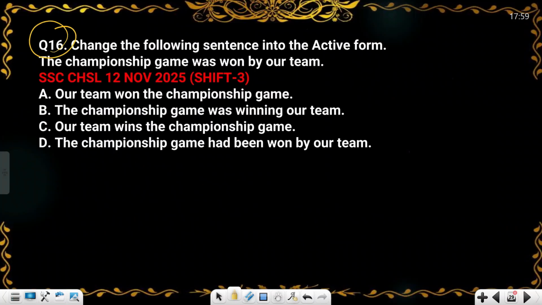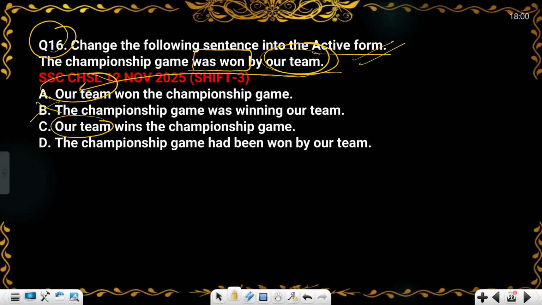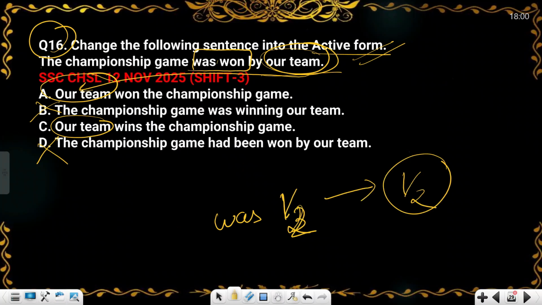Now let's move forward. The sixth question, change the following sentence into the active form. So we have to convert it into active form. The championship game was won by the team. By the team, this is the object. So in the active, this will become the subject. So here our team will be the subject. So two options you can directly eliminate. And after that, we know that in voice we do not change tense. Here it is was plus third form, so we need the second form.